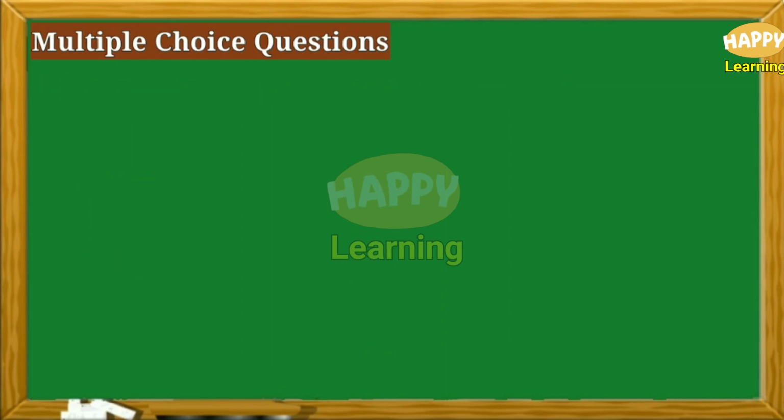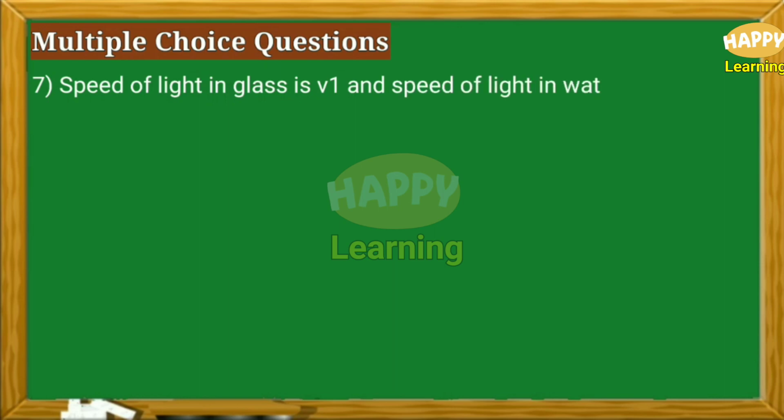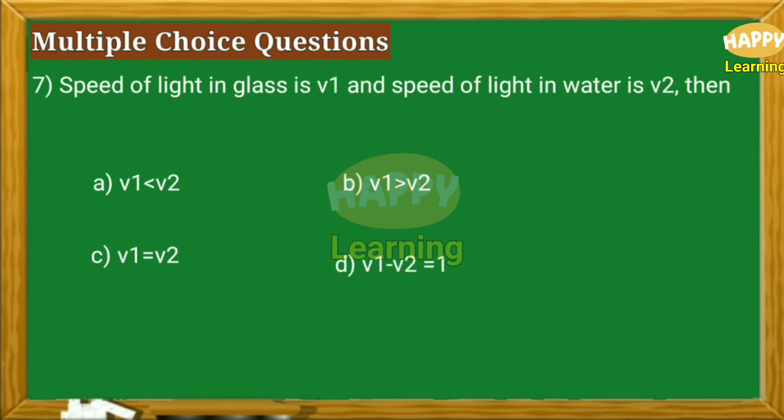Question number 7. Speed of light in glass is V1 and speed of light in water is V2. Then option A V1 less than V2, option B V1 greater than V2, option C V1 is equal to V2, option D V1 minus V2 is equal to 1.